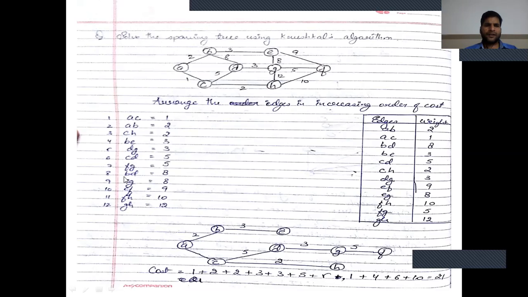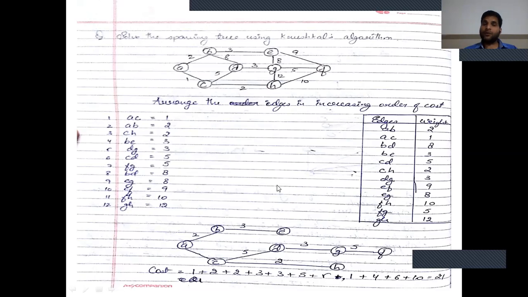Good. Next BD equal to 8, B and D, 8 is not selected because a cycle would be generated here. EG equal to 8, E and G, not selected because taking it generates a cycle. EF equal to 9, taking EF generates a cycle, a closed loop forms. BH equal to 10 is not selected and GH equal to 12 is not selected.